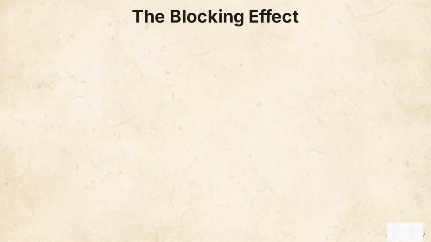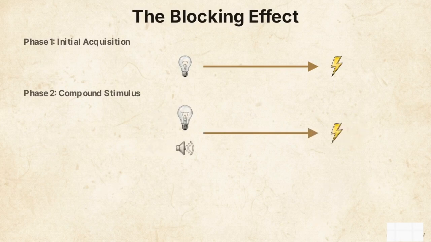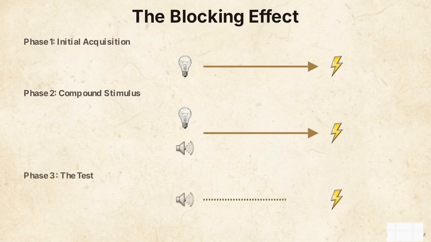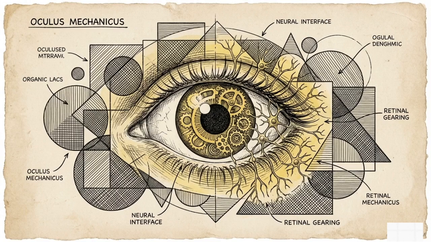Leon Kamen's research into the blocking effect further demonstrates this demand for data. First, subjects learn that a light predicts a shock. Then, a tone is added so that both light and tone precede the shock. In the final test, the tone alone triggers no response. Because the light already perfectly predicts the shock, the added tone offers no new information. The algorithm actively blocks the formation of a redundant association to save metabolic energy. Directly, the classical algorithm is a ruthless information processor, filtering environmental noise to isolate the novel predictors of survival.